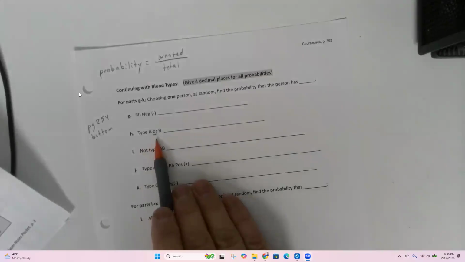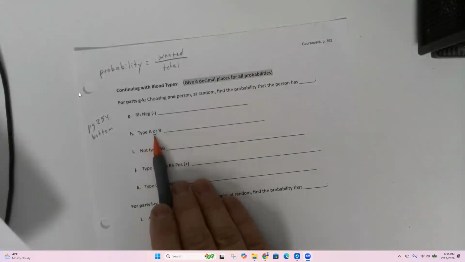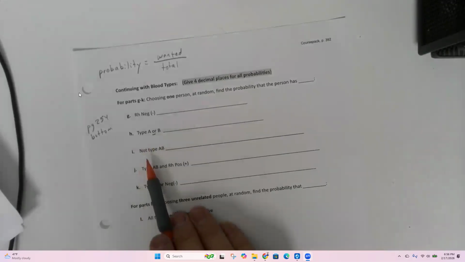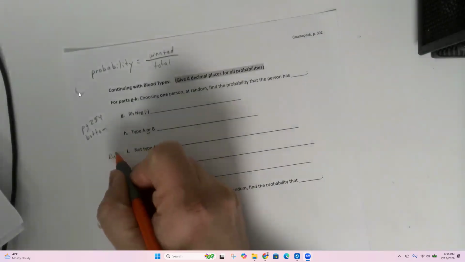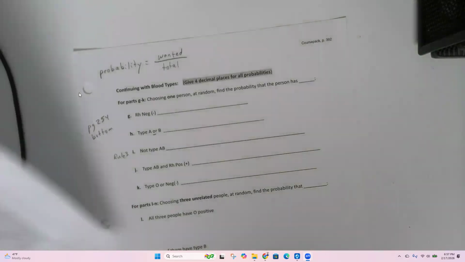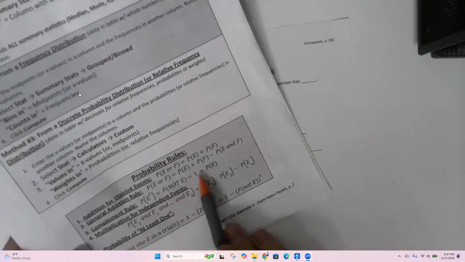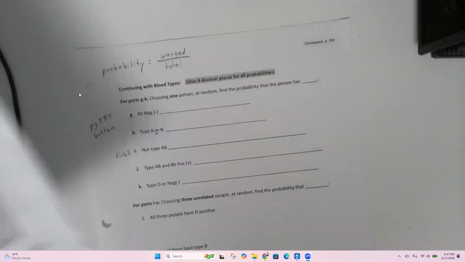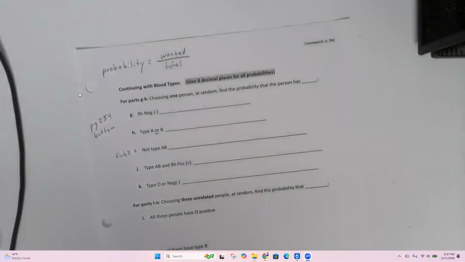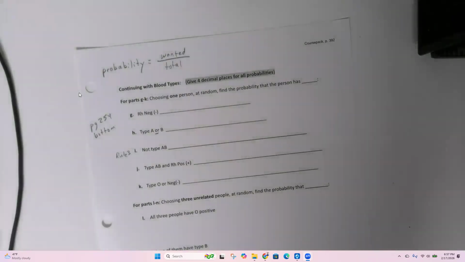So this one is an or, so it's either going to be rule 1 or 2, depending on whether these are disjoint or not. Not type A, that's going to be rule 3 on the bottom here, the complement rule, which just says the probability of not something is 1 minus the probability that it does happen. So the probability that I roll a 3 on a 6-sided die is 1/6. The probability I do not roll a 3 on a 6-sided die is 5/6. It's just 100% minus the probability I did.